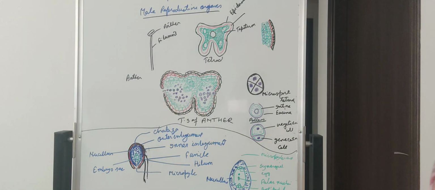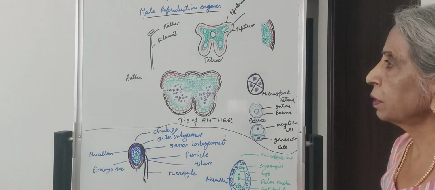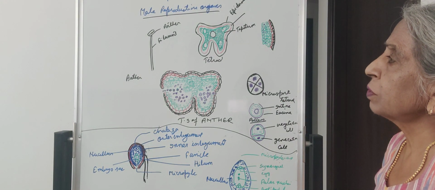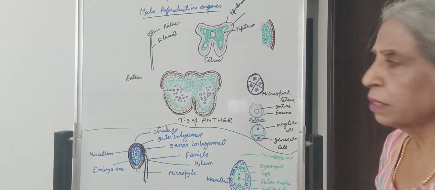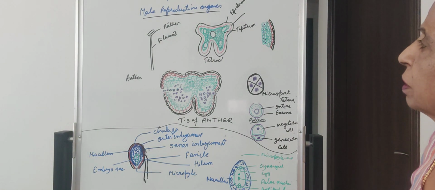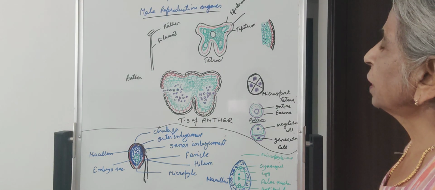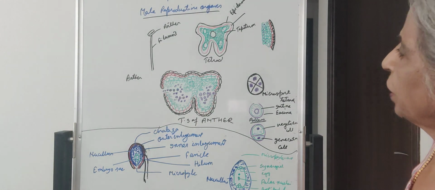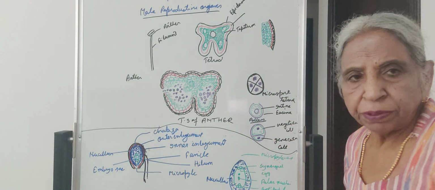Sorry, it is called the monothecous stamen or the dithecous stamen. And what is basically the structure of the anther? The anther is surrounded by three coverings. The outermost covering is the epidermis, then next is the endothecium, then the middle layers, and innermost is the tapetum.